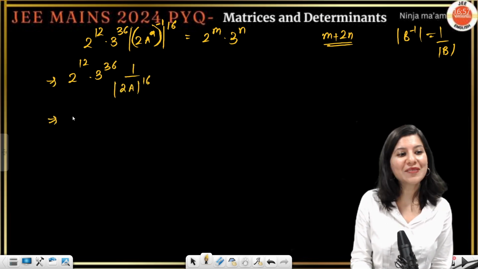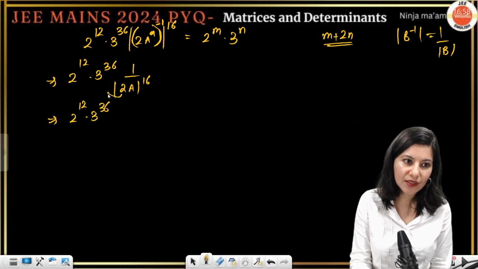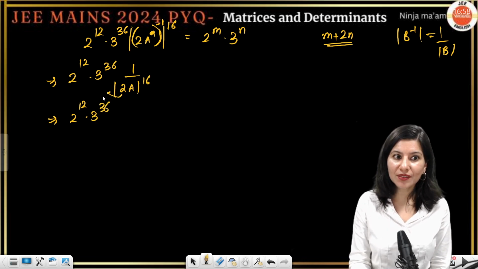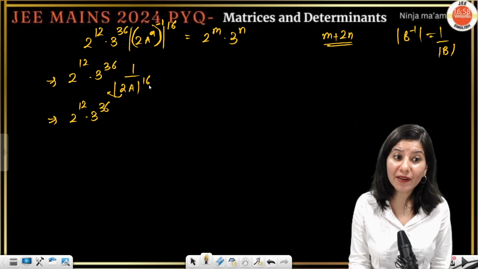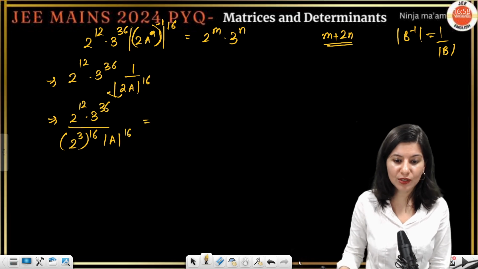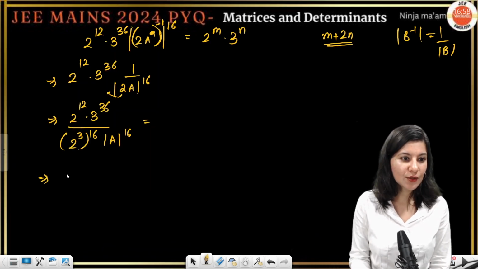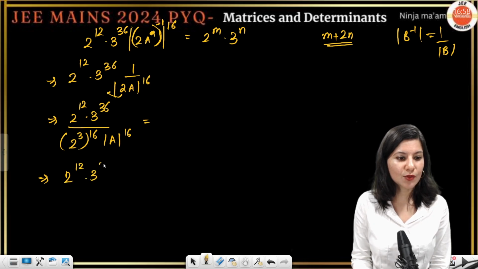And now one more time, can you see so many times we have to apply the same property. 2 will come out, and that is going to be 2 cube power 16, determinant A raised to power 16 is already there. Now determinant A you already know given as 3. So this is going to be 2 raised to power 12, 3 raised to power 36.